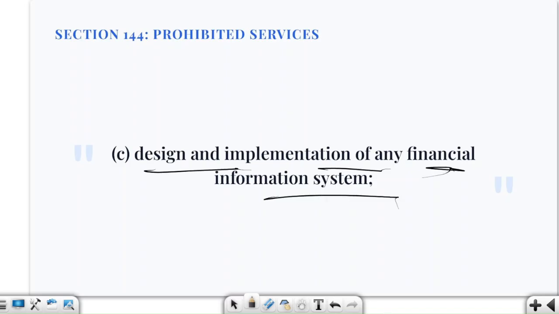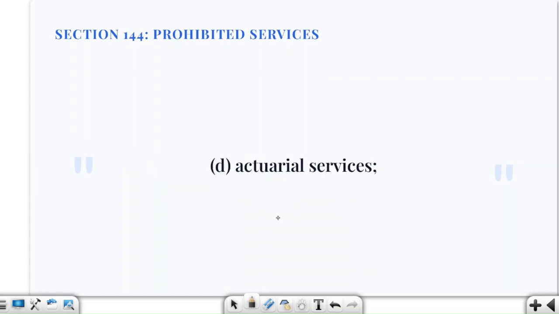Next, design and implementation of any financial information system. Suppose ABC has asked the auditor to please design our accounting or financial information system. The auditor designs the system. Later, the auditor audits financial information generated by that system. There is going to be a problem. The auditor may effectively be auditing a system he or she has designed by themselves, so that's why it is also prohibited.